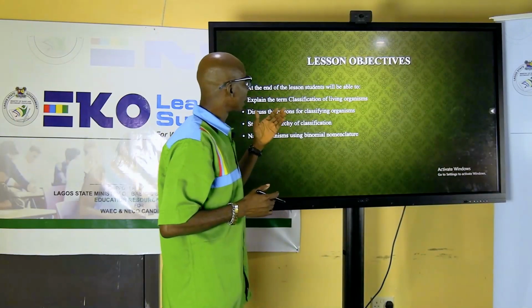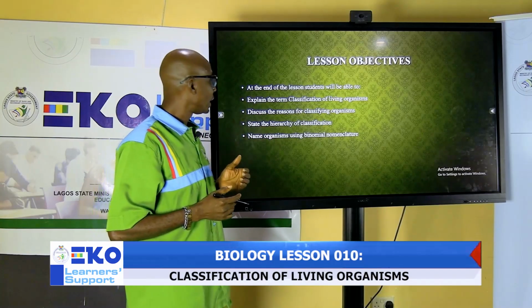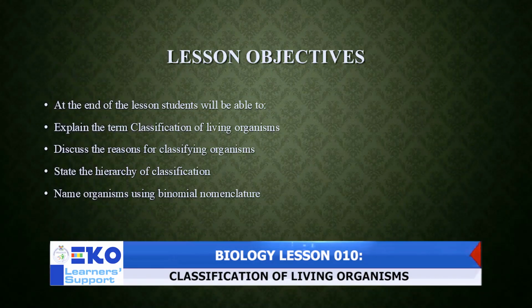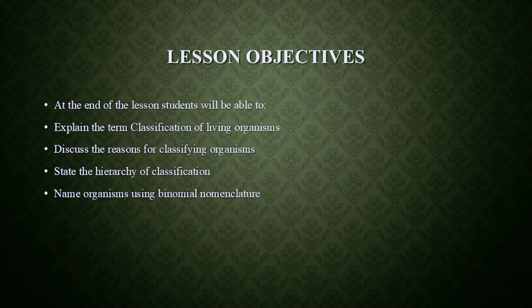Before we start, we look at our lesson objective. At the end of this lesson, every learner should be able to explain the term classification of living organisms, discuss the various reasons why we need to classify living organisms, state the hierarchical method of classification of living organisms, and name organisms using the binomial system of naming organisms.